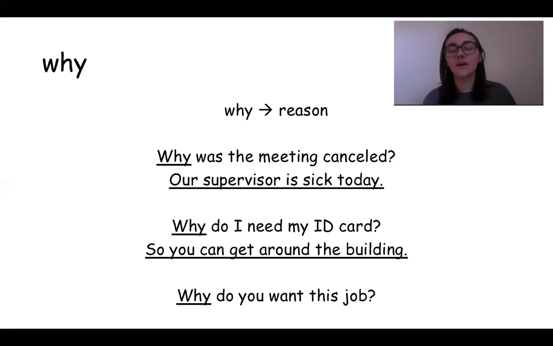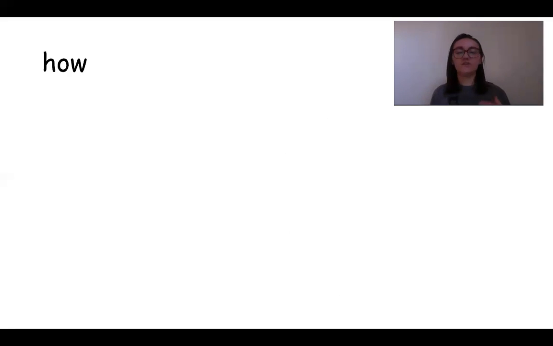So the reason could be, why do you want this job? I want to improve the work that we do in my department. I want to have control over making my coworkers have better jobs, that kind of thing. Why do you want this job? And you have to explain the reason why. So the next word we're going to talk about is how.